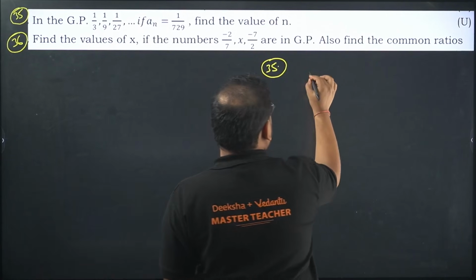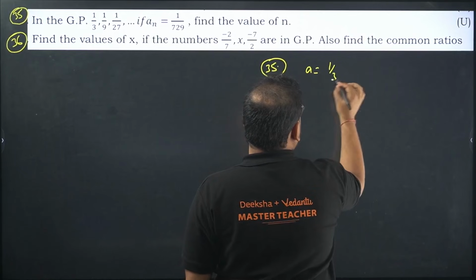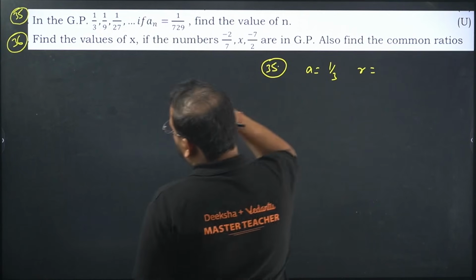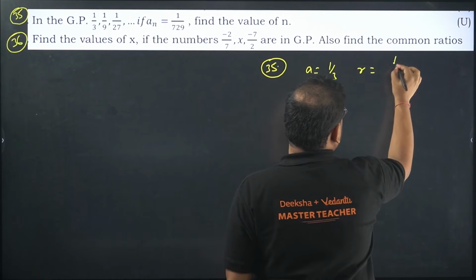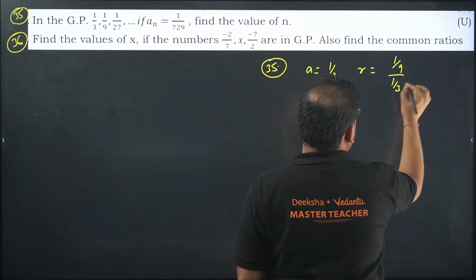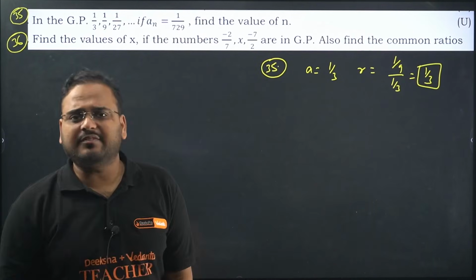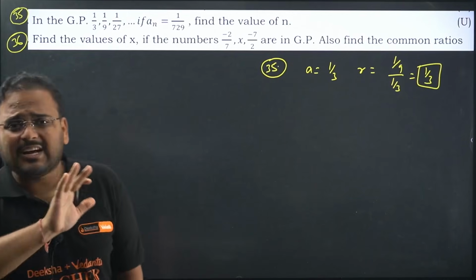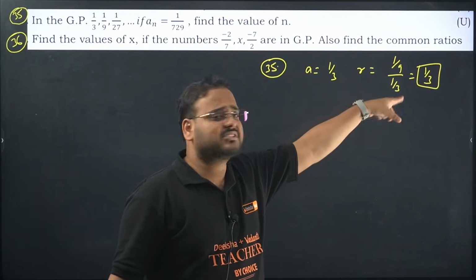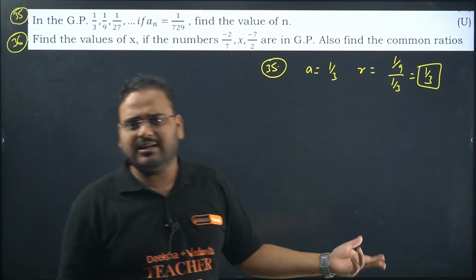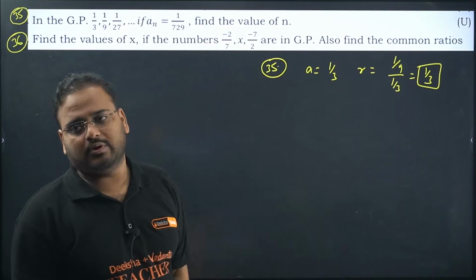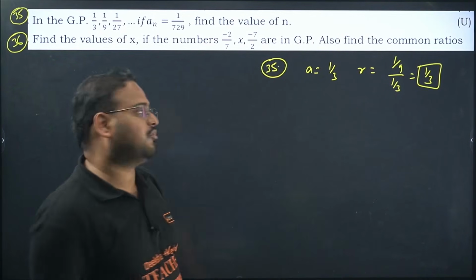Let's find the first term over here. A will be what? 1 by 3. What is the common ratio? 1 by 3 and 1 by 9. Again, you can go like this, 1 by 9 by 1 by 3. What is the answer? 1 by 3 only. What I've done? Second term by the first term is the common ratio, right? I've done nothing magical over here. You divide them, 9 and 3 will be divisible, you get 3 only. So the answer for the common ratio is 1 by 3 only.